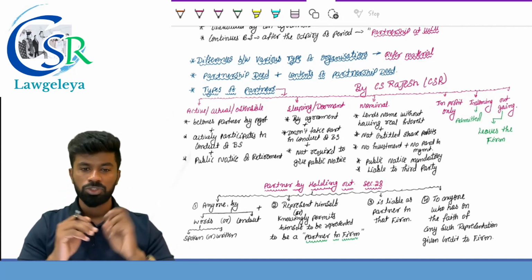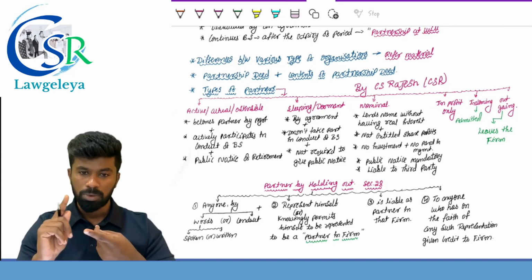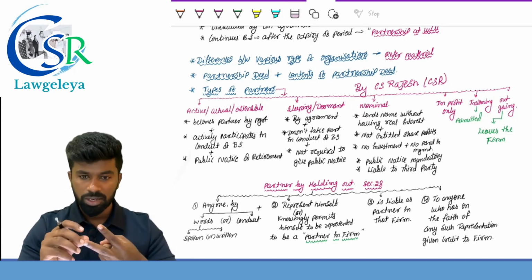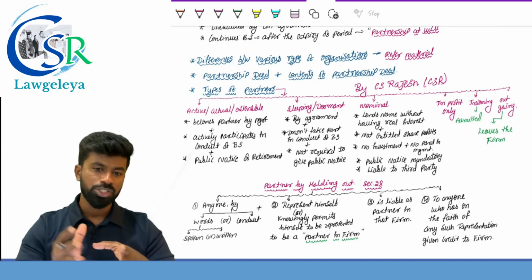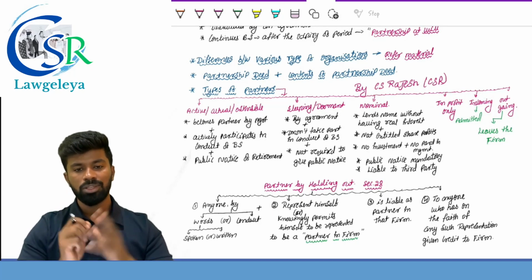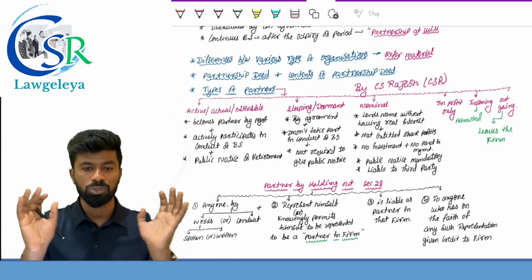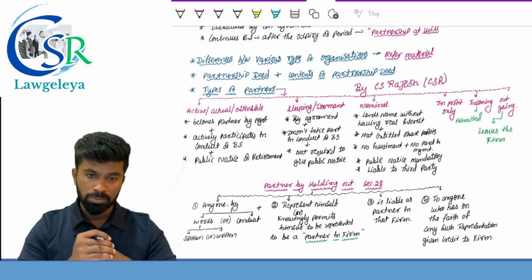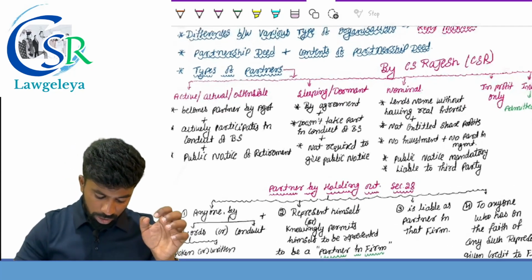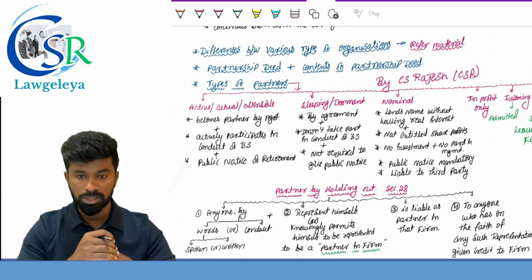Who is active partner? You should write three provisions here. He is a person who becomes a partner by agreement and he actively takes part in the conduct of the business, and because he is known to the public, he must give a public notice of retirement. Three simple sentences which you are supposed to mention if they ask question about who is active partner. I repeat, he is a person who becomes a partner by agreement, actively participates in what? Conduct of the business. He is supposed to give a public notice of retirement.